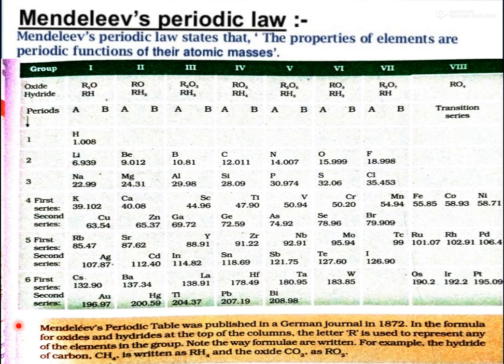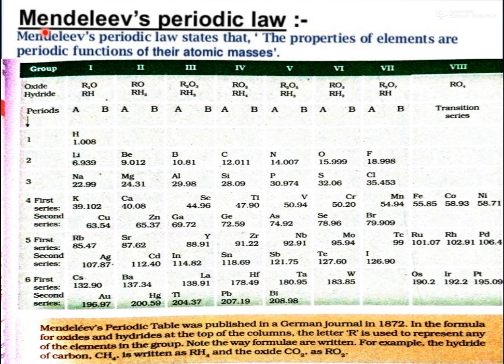Surprisingly, all the elements were arranged automatically in their increasing atomic masses. So Mendeleev also arranged the elements on the basis of their increasing atomic masses.